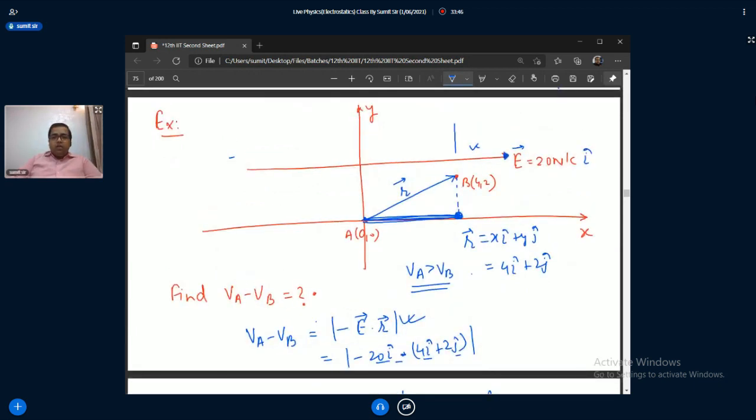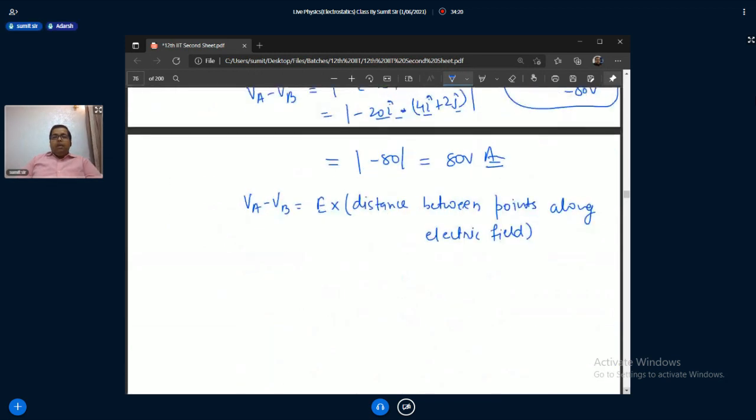So these are your two points, or we can draw two perpendicular lines on the electric field, and the separation between the two lines is the length. So you know this length is 4. Just multiply this 4 and the electric field, that will also give you VA minus VB is equal to 4 into 20. That is 80 volt.